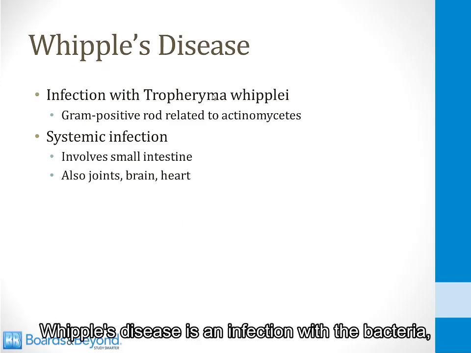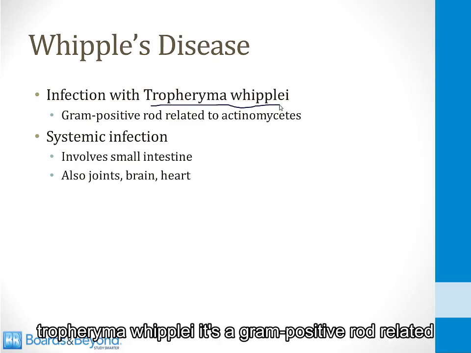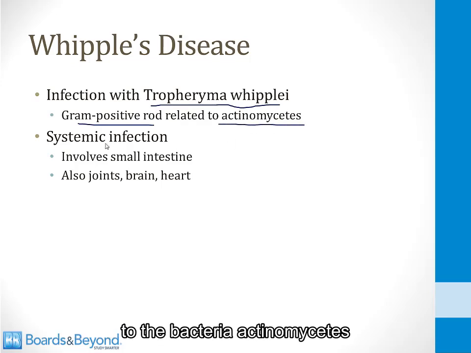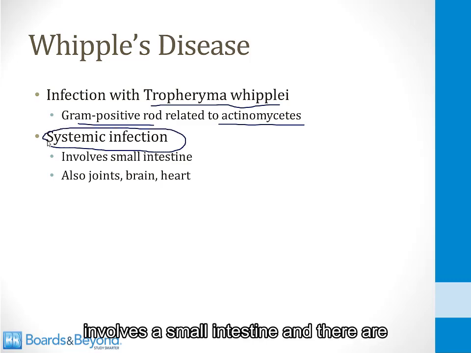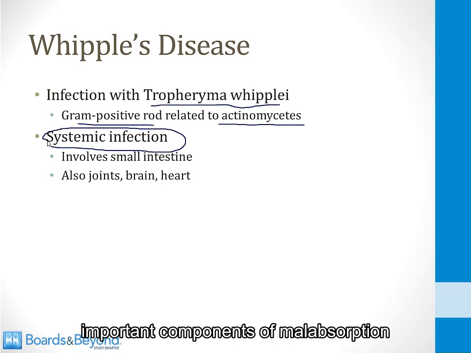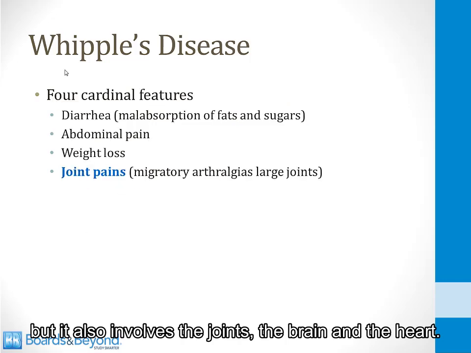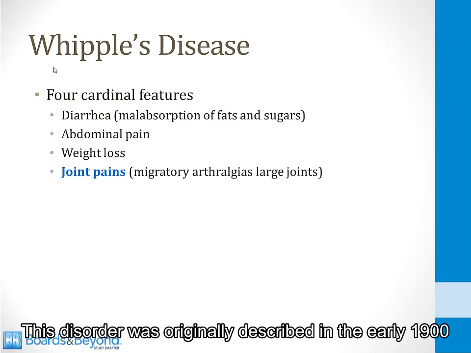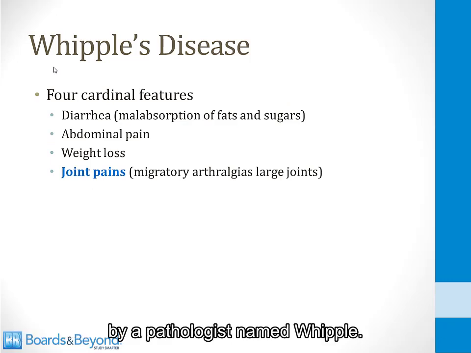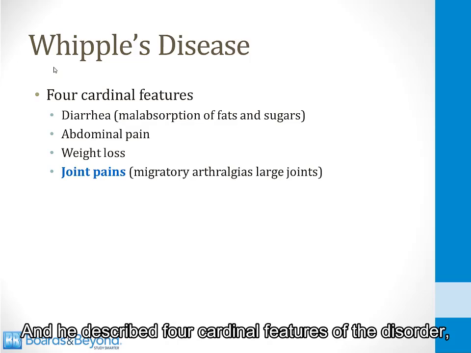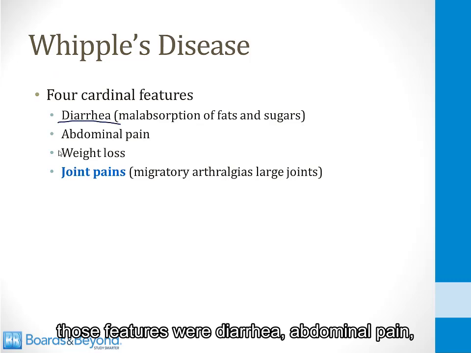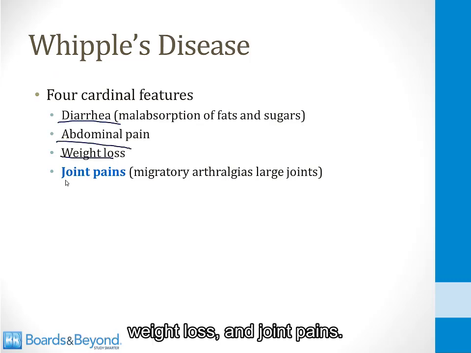Whipple's disease is an infection with the bacteria Tropheryma whipplei. It's a gram-positive rod related to the bacteria Actinomyces, and it's really a systemic infection. It involves the small intestine, and there are important components of malabsorption, but it also involves the joints, the brain, and the heart. This disorder was originally described in the early 1900s by a pathologist named Whipple. That's where it gets its name, and he described 4 cardinal features of the disorder. Those features were diarrhea, abdominal pain, weight loss, and joint pains.